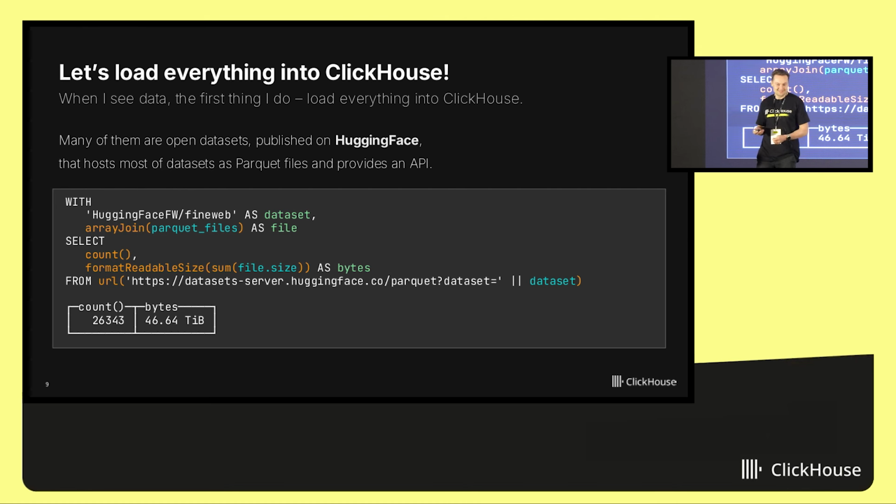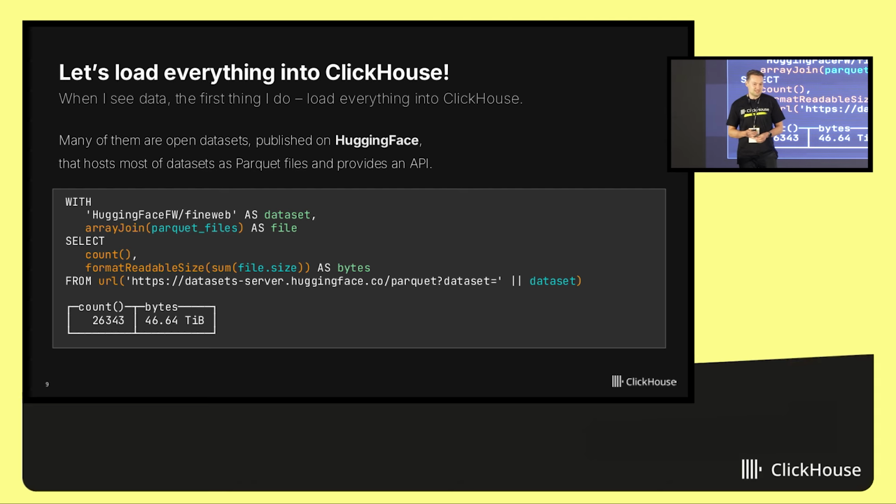Unlikely, but anyway, if I find this case, I will find the reason, and I will optimize ClickHouse even more to accommodate this data, and I will be happy. If the data set loads successfully, I will also be happy. So I'm trying to do it every time. Find a data set, load it into ClickHouse, and be happy. And this is the way how I am so happy every day.